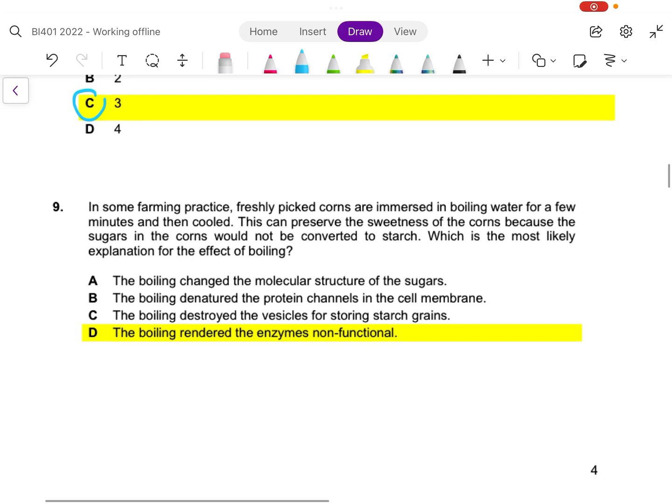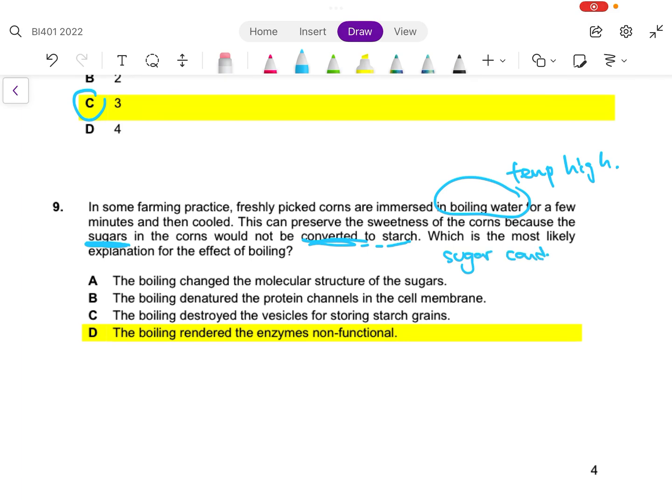Let's look at question 9. Question 9 shows you a scenario, a case study. It says that in farming practice, freshly picked corns are often immersed in boiling water. Okay, the moment you see boiling water, you want to think of temperature. Temperature is high. This can help preserve the sweetness of corns because the sugars in the corns will not be converted into starch. That means some sort of a reaction needs to occur, typically. Typically, what they're implying is that the sugar will undergo some sort of a condensation reaction to form starch. Okay, so this condensation reaction doesn't seem to occur at high temperatures.